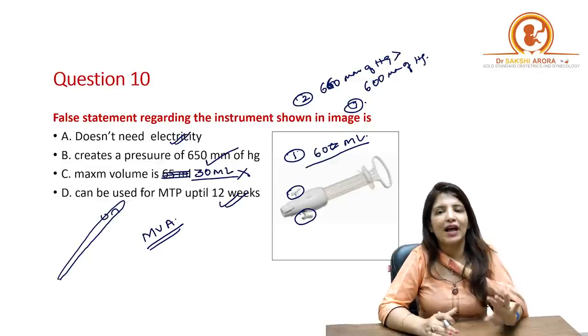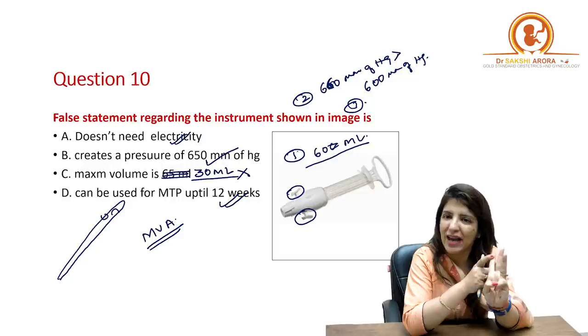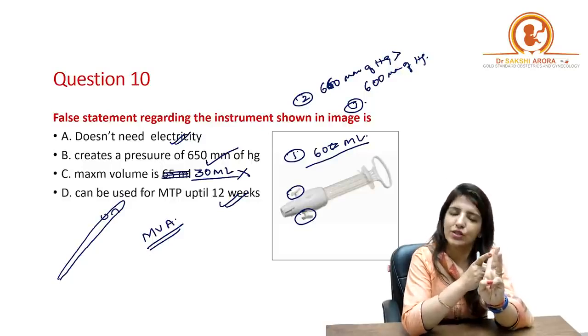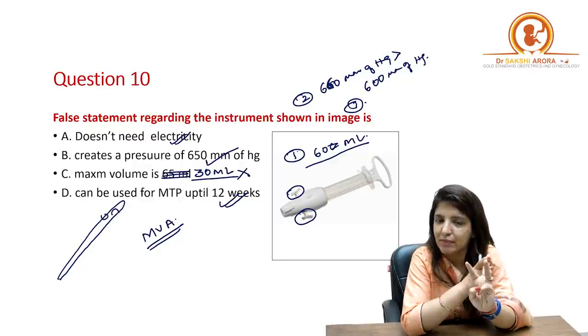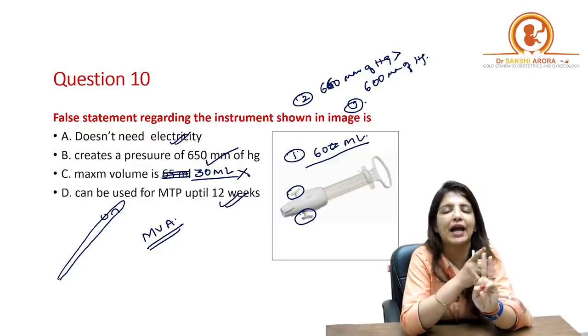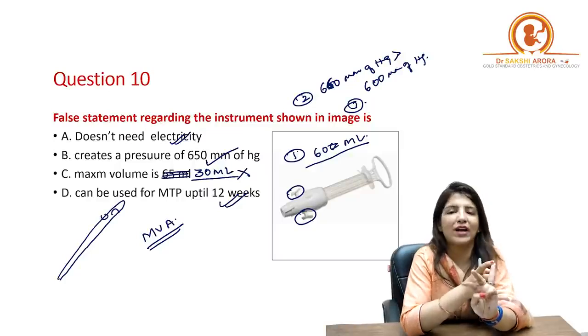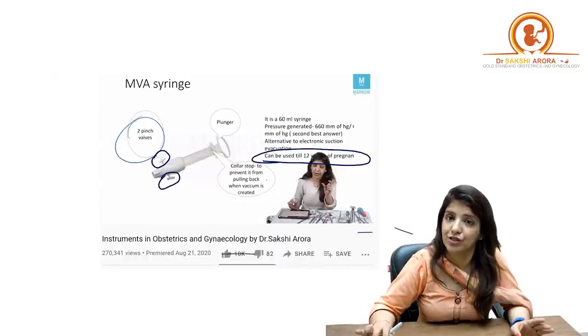Right? So you all have to remember three things about manual vacuum aspiration syringe: that the capacity is 60 ml or 65 ml. Its pressure is 660 millimeters of mercury. If that's not given, then it is 600 millimeters of mercury. And by using manual vacuum aspiration syringe, MTP can be done up till 12 weeks. It doesn't need any electricity.